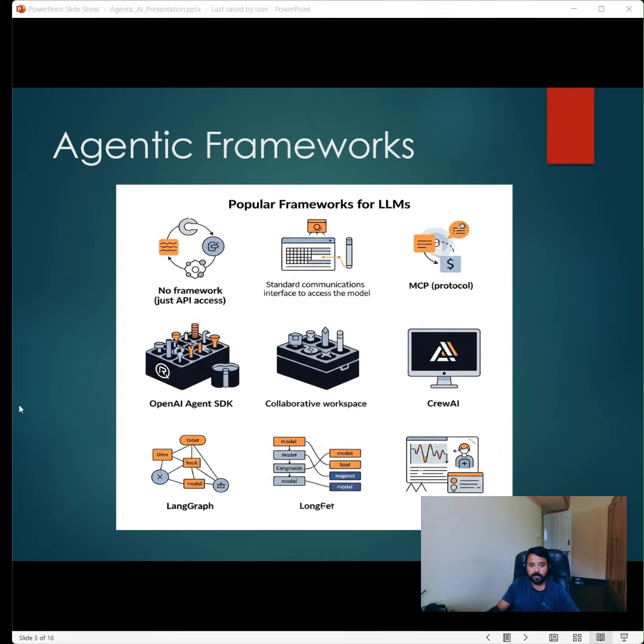Then we have MCP. MCP is Model Context Protocol. That means it is the USB-C of any AI application. How should an LLM integrate other tools like web search tools, Perplexity, Wikipedia, ServiceNow, Jira?